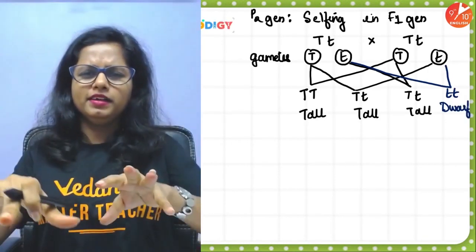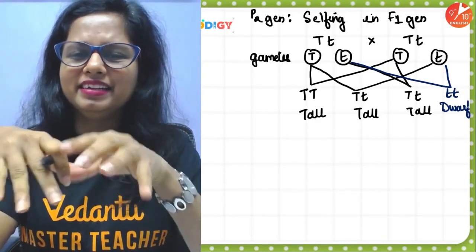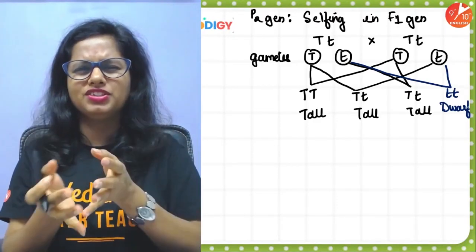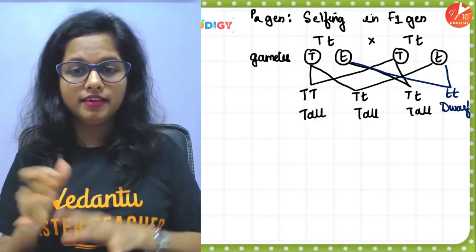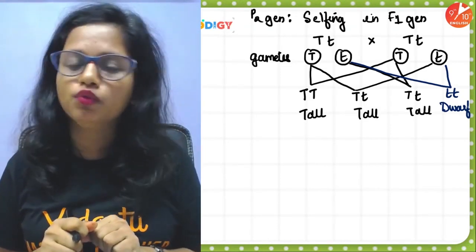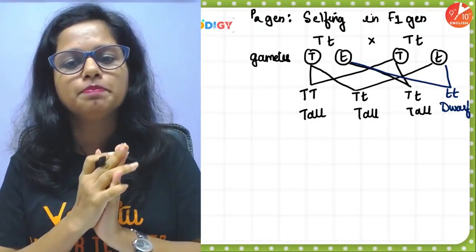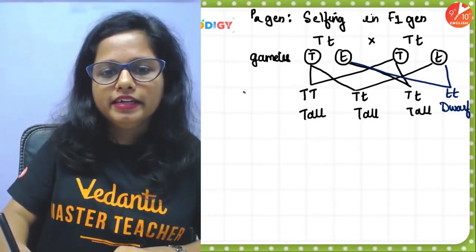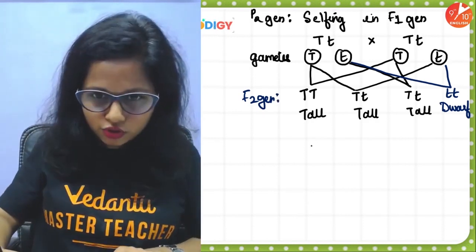Okay, so this format of representing the data was too messy, just lines. So Punnett gave an amazing solution. What was the solution? To draw a square, and that square is called the Punnett square, to represent the individuals of the F2 generation. So let's draw the Punnett square.